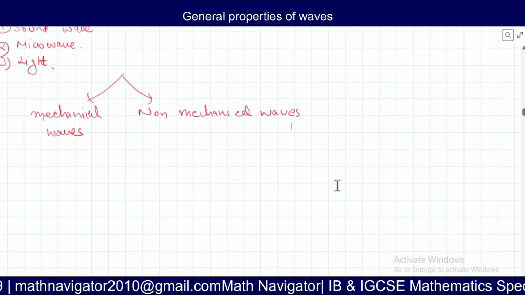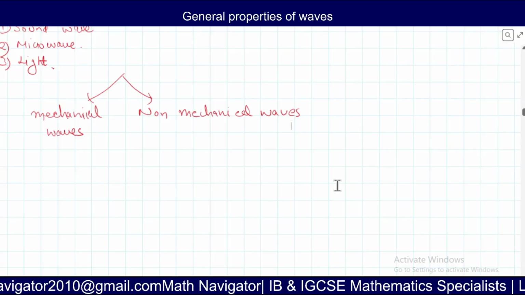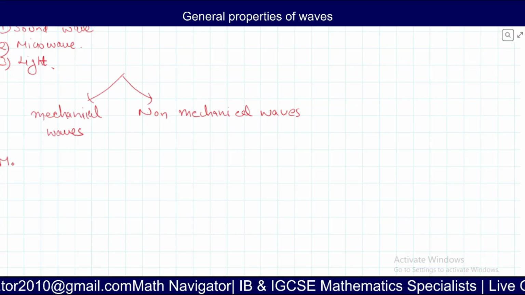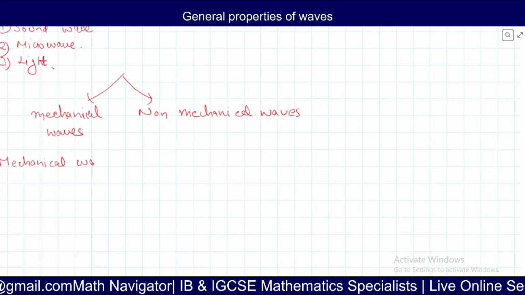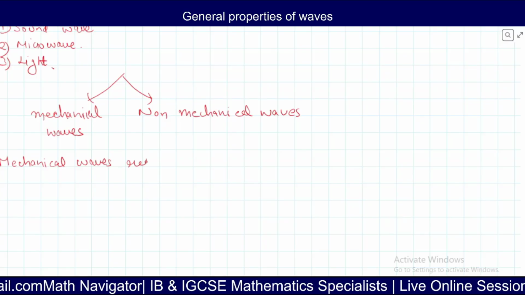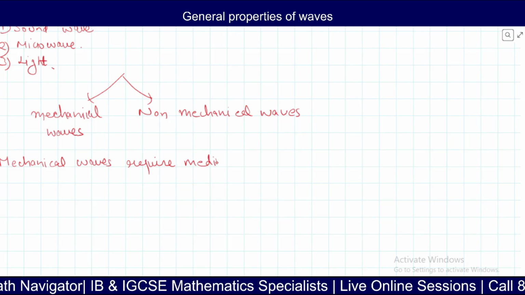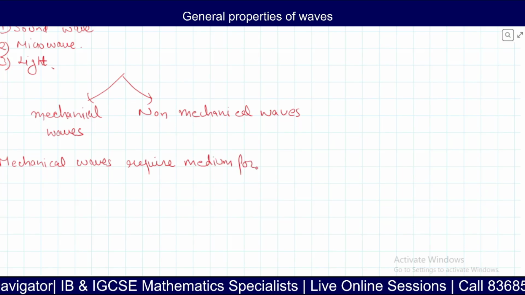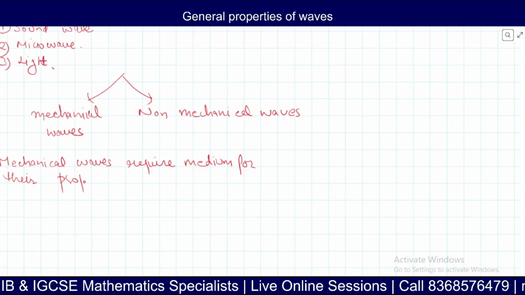Mechanical waves are those which require a medium for their propagation, right? Mechanical waves require medium for their propagation. Got it?